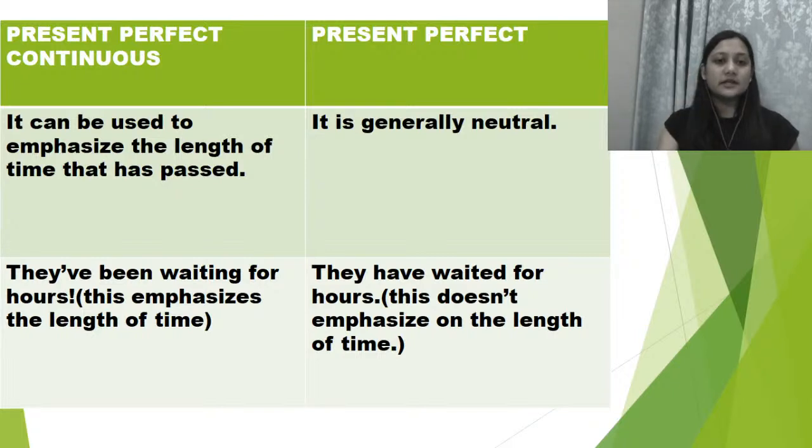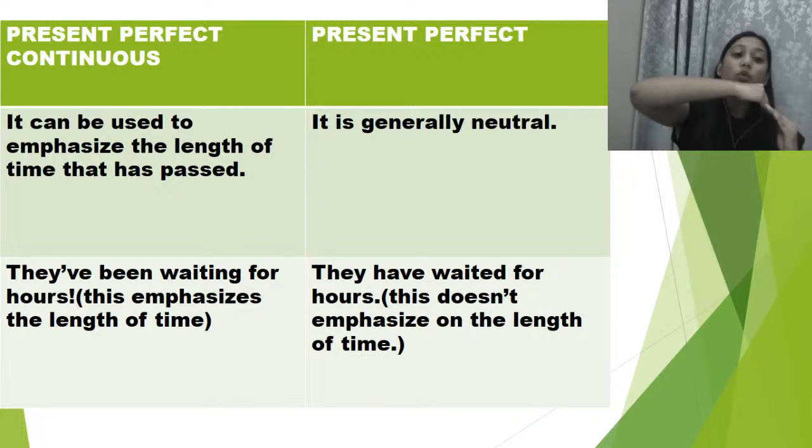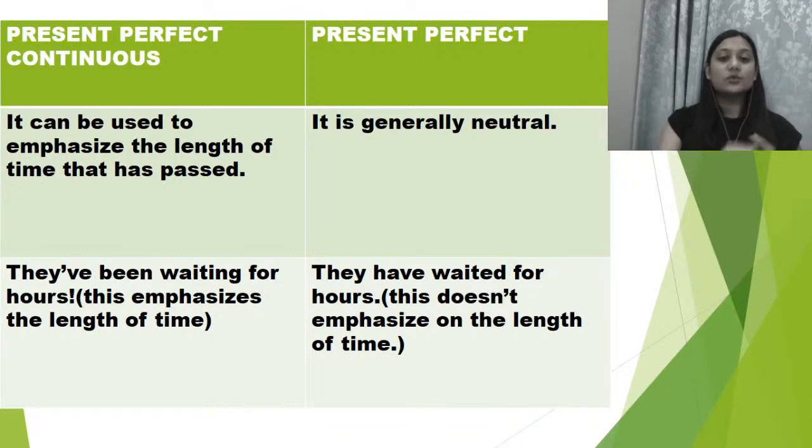Now, present perfect continuous in contrast with present perfect. It can be used to emphasize the length of time that has passed, right? It is generally neutral. For example, they have been waiting for hours. तो हमें यहाँ पे focus करना है length of time पे, that they have been waiting for hours. वो अभी तक भी wait कर रहे हैं.